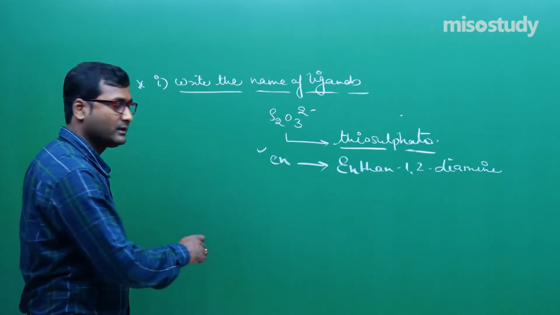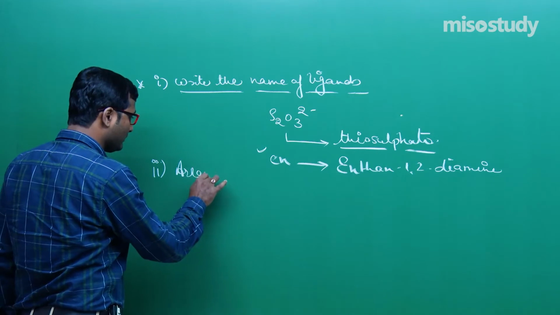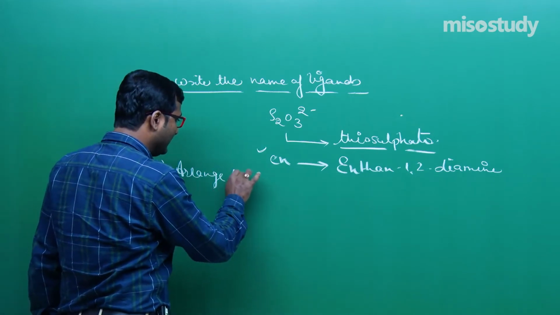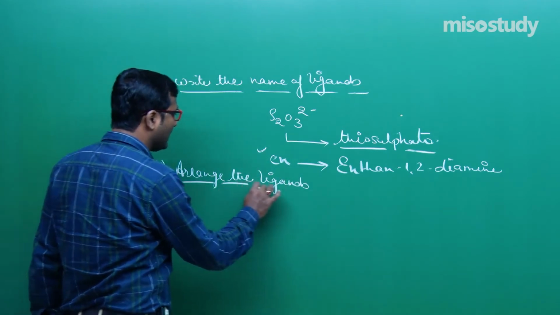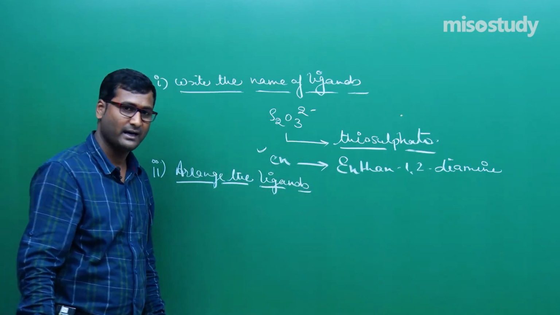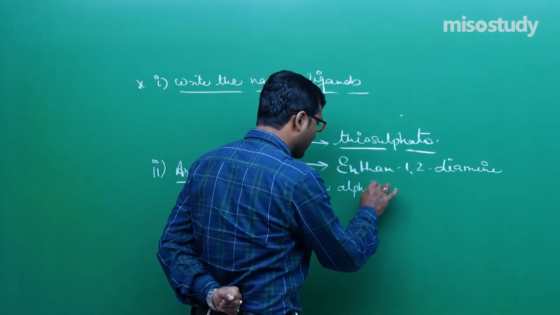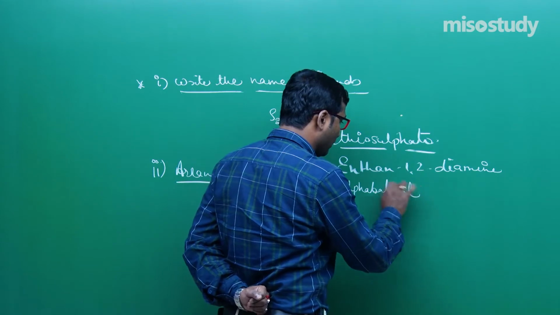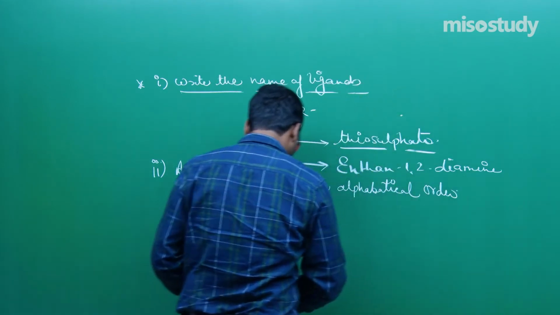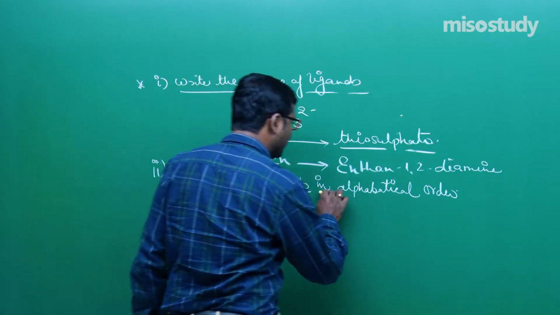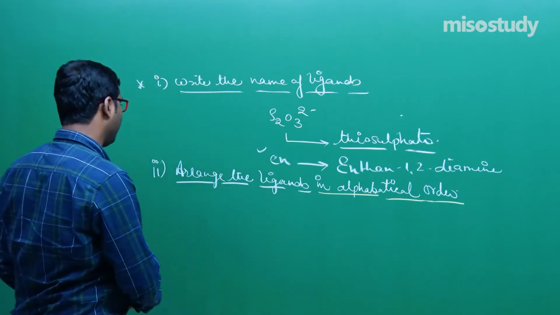Second one is, arrange the ligands. Give priority of the ligand as per the alphabetical order, my friend. Arrange the ligands in alphabetical order. Clear, my friend? What I am telling, listen carefully. Arrange the ligand in alphabetical order. Am I right? Yes sir, definitely you are right.